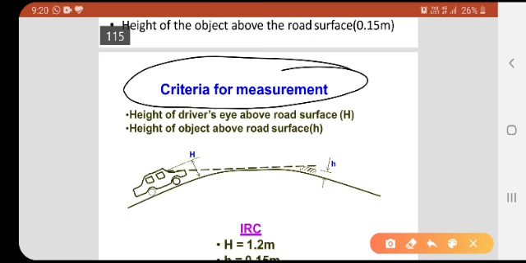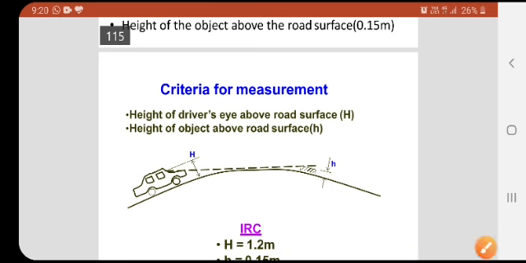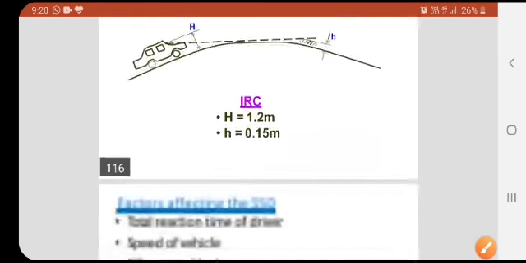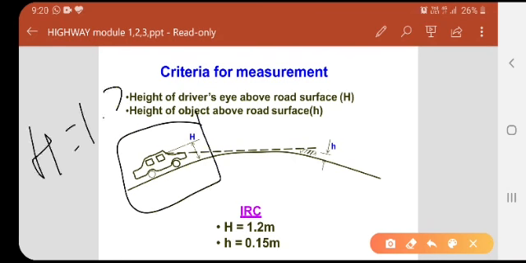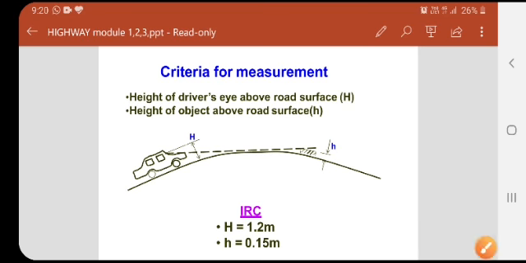First, the criteria for the measurement. Our vehicle is moving here, and the height capital H should not be less than 1.2 meter as per the IRC code. H is nothing but the height of the driver's eye above the road surface, whether it is a valley curve or a horizontal curve.